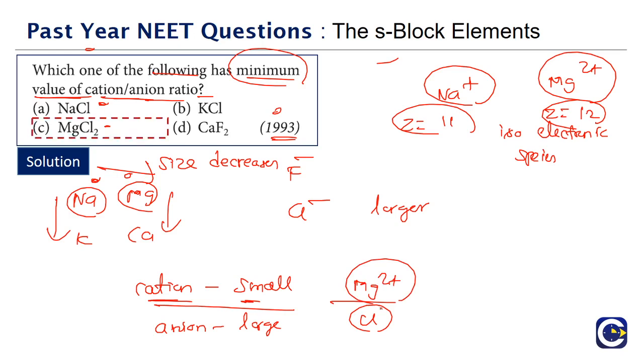So what is the correct answer for this? It is option C. So whenever we have questions like this, we have to do this analysis. We have to look at what are the anions and what are the cations and how we can fit them into the particular ratio.